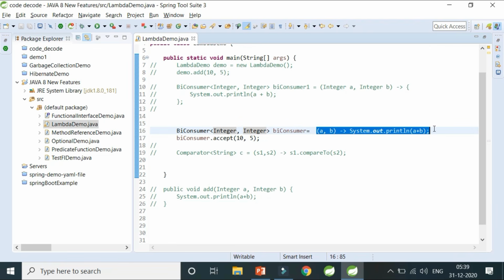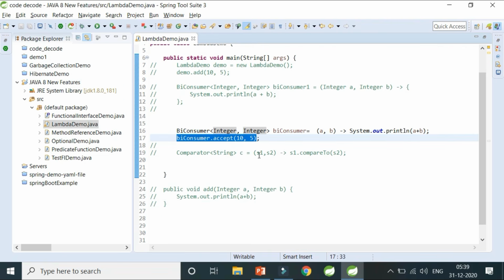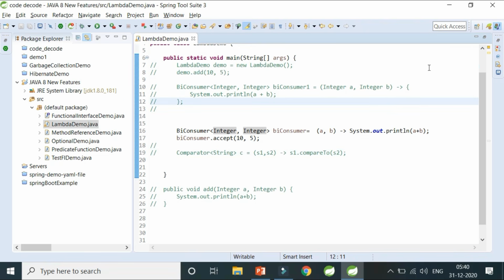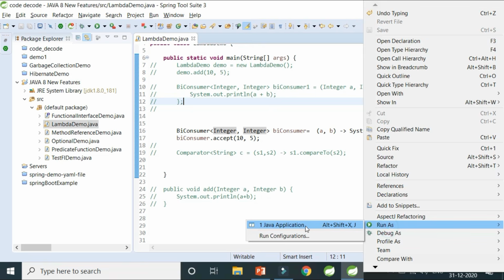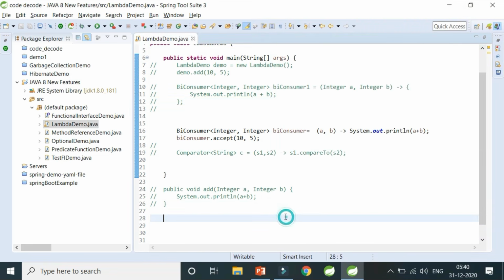How to create a lambda expression from a method, I have also shown you. If you have doubts, please let me know in the comment section. Now BiConsumer has one single method, that is accept. So I'm giving it 2 things, 10 and 5, and I'm expecting that the output which I used to have before Java 8 using simple methods is the same as after Java 8 using a lambda expression. So let's see that. Yes, my output is again 15.